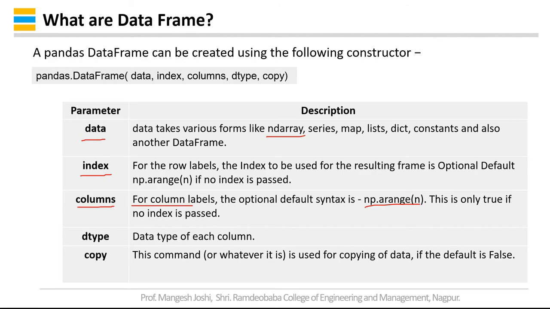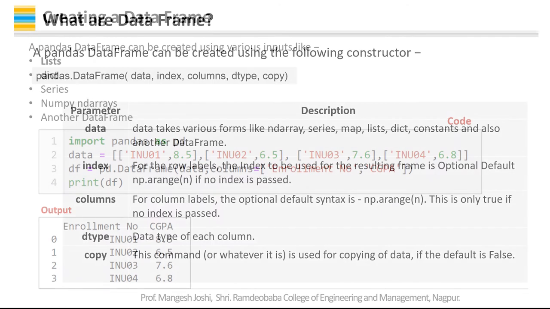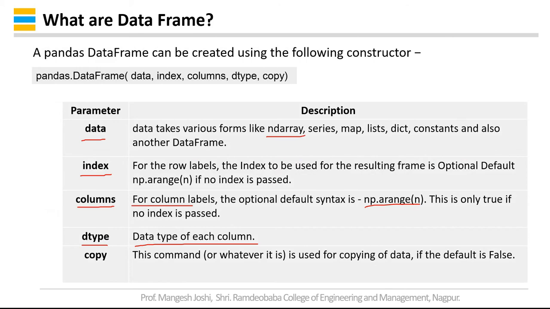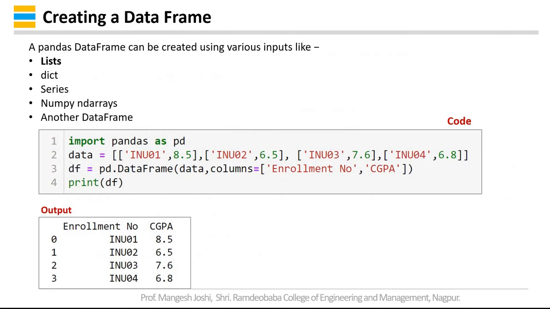Then the data type of each column, and similar to series, the copy. This command is used for copying the data. Its default is false. So let us see how to create a data frame. The data frame can be created using lists, dictionaries, series, numpy n-dimensional arrays, and another data frame. So let us see the basics of how to create a data frame.